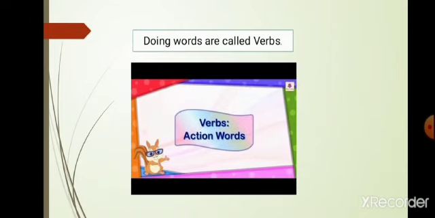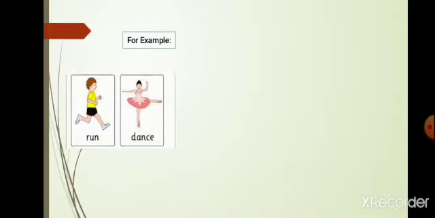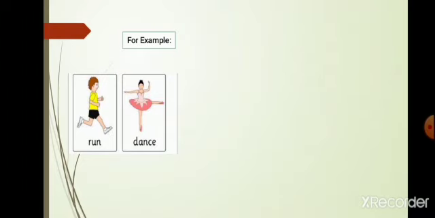What are verbs? Verbs are the action words. Action words are doing words that show that somebody is doing something. Here we'll have some examples with us. Run and dance. The boy is running, the girl is dancing. These are the examples of the verbs.